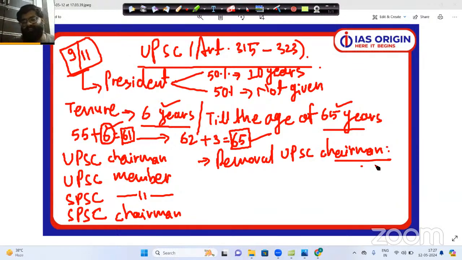But this particular scenario, that is removal of the UPSC chairman or removal of a UPSC member, is not the discretionary power of the President of India. In this procedure, it is binding on the President of India that he must follow the advice given by the Supreme Court.